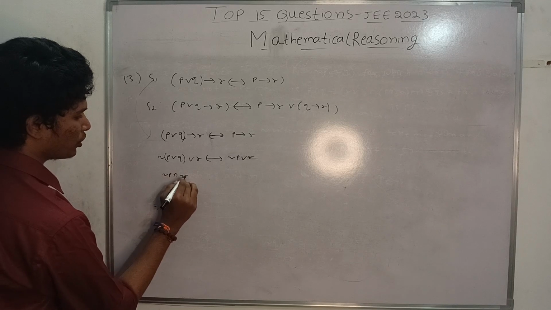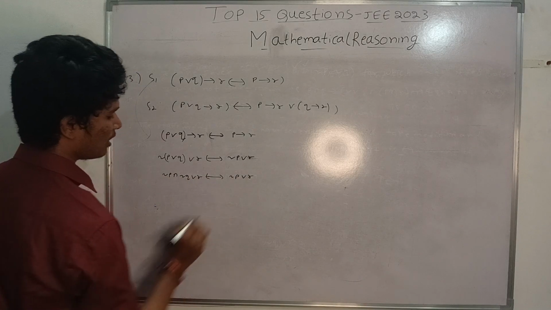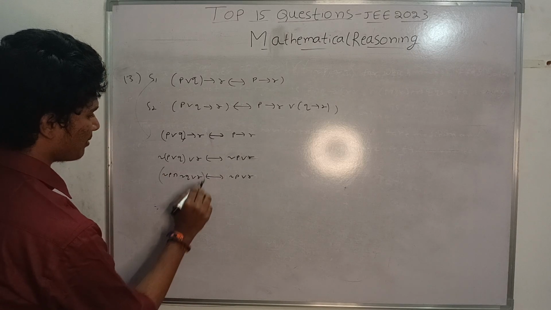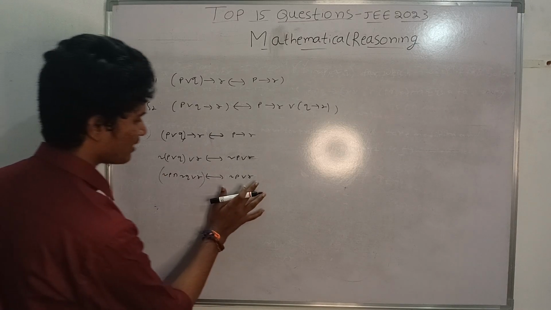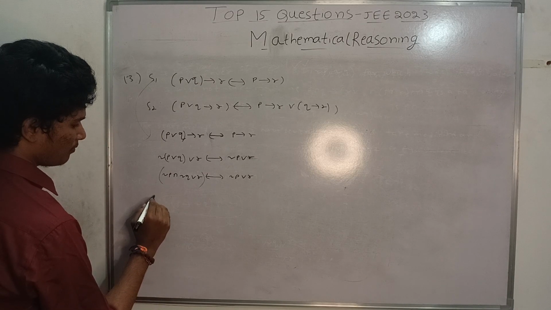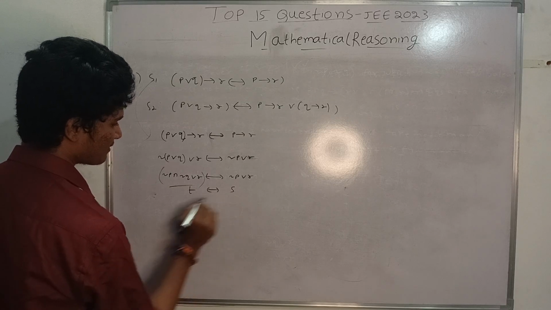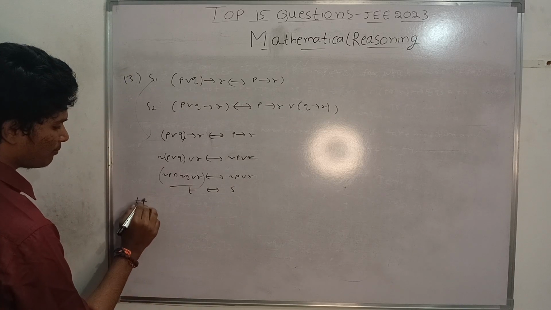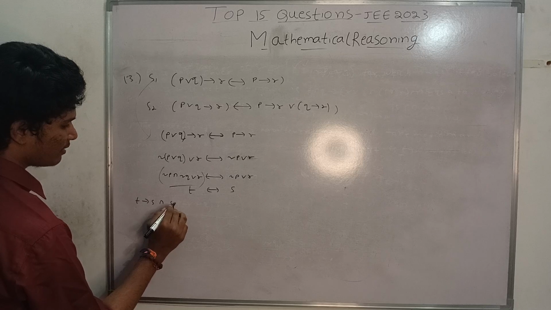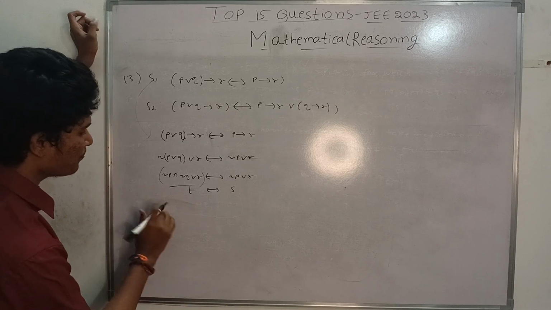Negation P and negation Q or R, biconditional to negation P or R. Suppose this statement is T and this statement is S. We can write this statement as T implication S and S implication T.